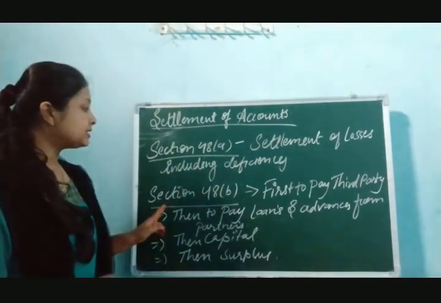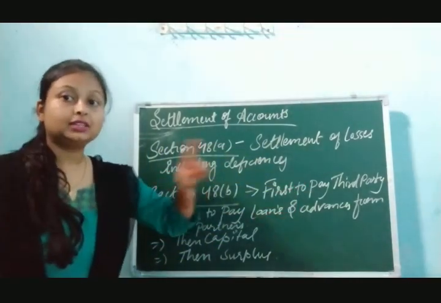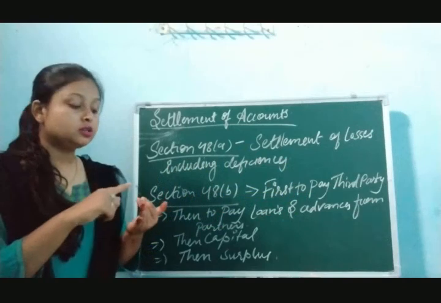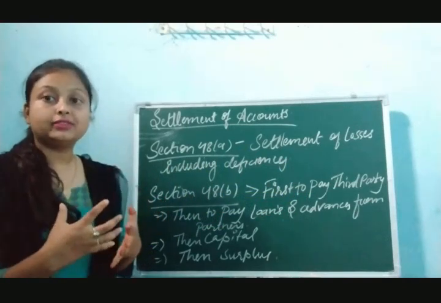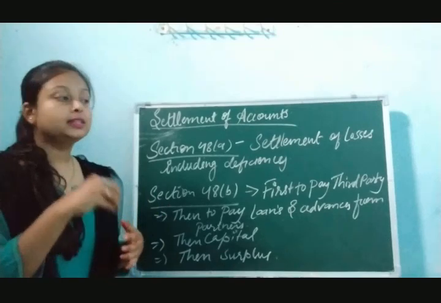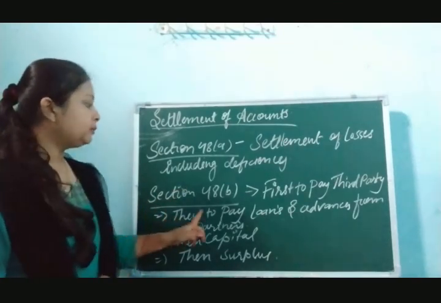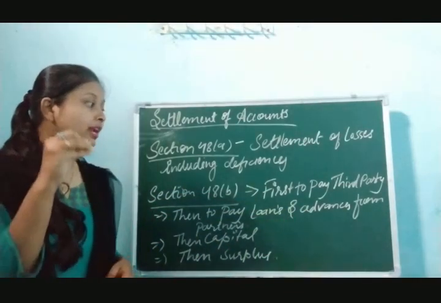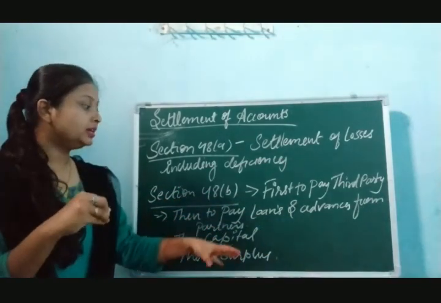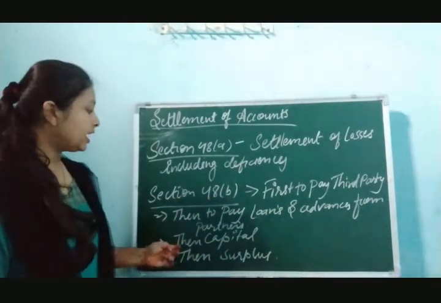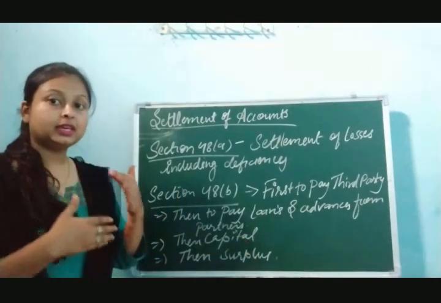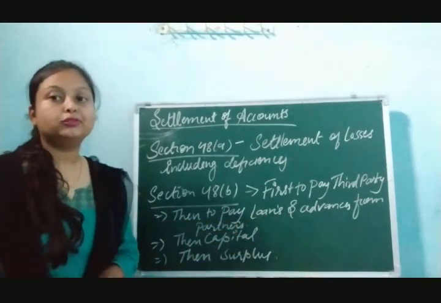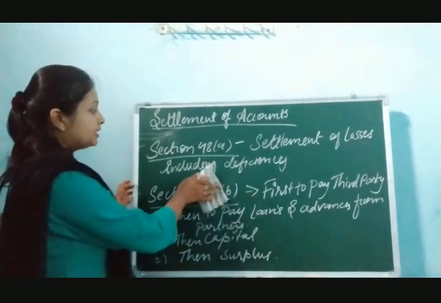After that, under Section 48B, first we have to pay the third party loans. As I already told you, third party loans, outsiders' loans, partner's wife's loan, if such loans are taken by the firm, then all of that we have to pay. After that, pay the loans and advances from partners. If any loans and advances were taken by the partners, then we have to settle that, and after that we have to pay the capitals, and if something is left, then that is surplus, the profit, and we have to pay that amount. So this is all about the settlement of account.